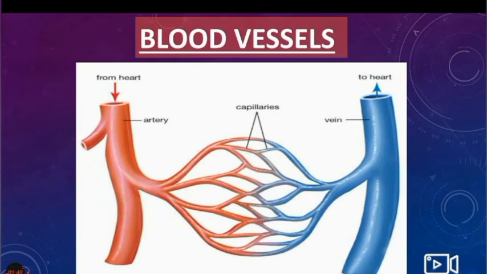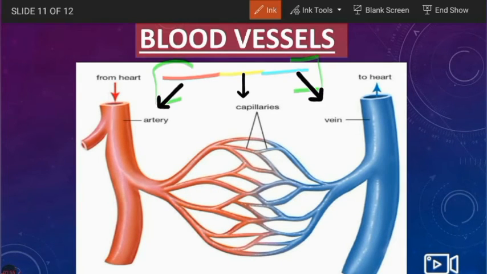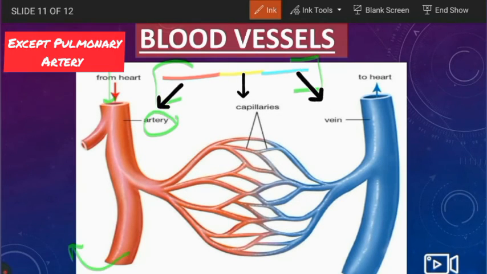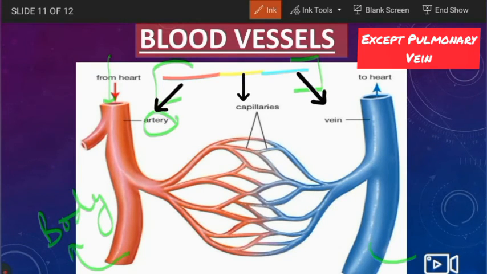So now are the blood vessels. To learn them, we can have this kind of a figure. The arteries are those vessels which bring the blood from the heart and transport it to the body organs, and veins are those vessels which transport the blood from the body to the heart.